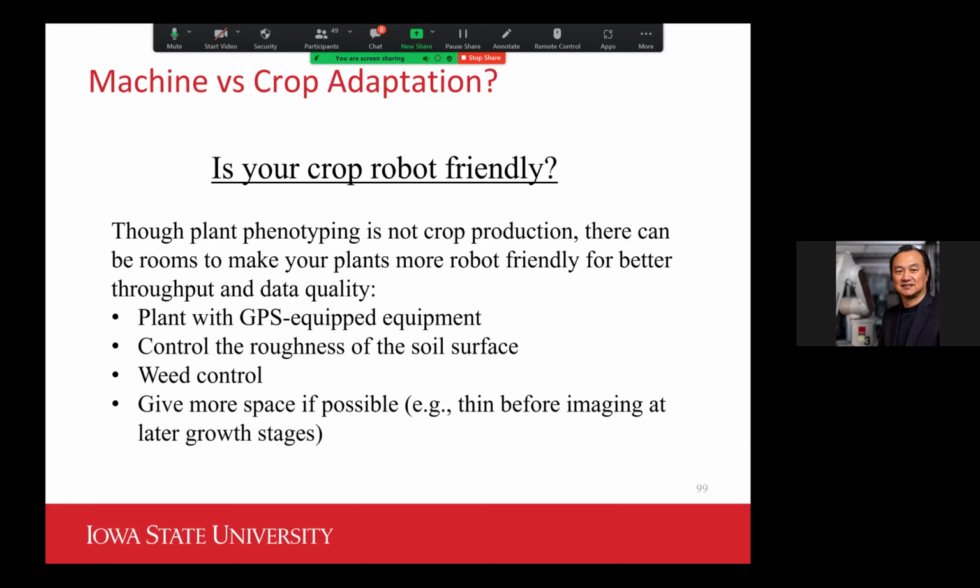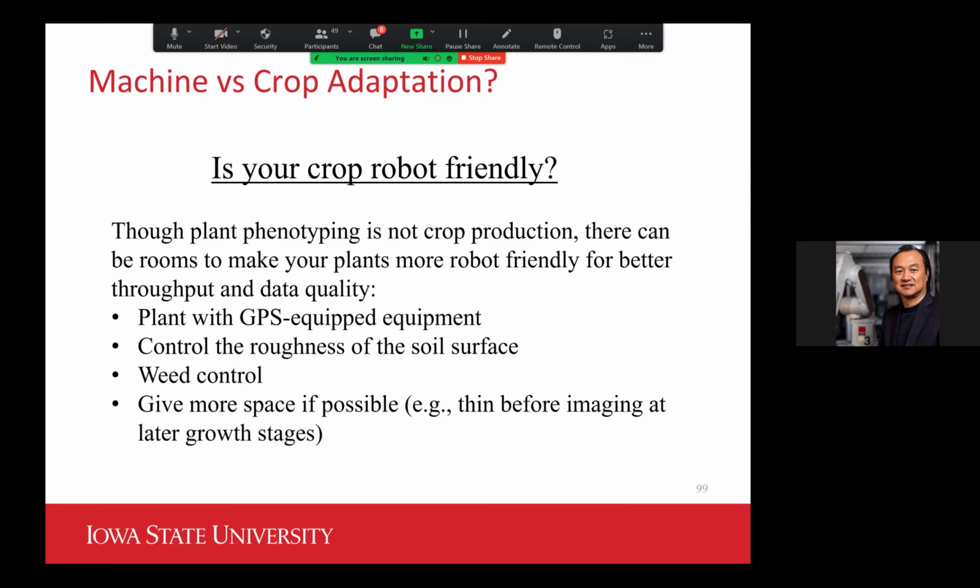I really think we should think about how we can mutually facilitate each other. For example, is there any chance you can plant your crop with GPS-equipped equipment? Then that would allow the robot to follow the planting path. The path is already there, right? Also, can we have a better way to control the roughness of the soil surface in the field, so the robot would have better stability when running in the field? And can we do diligent work to control weeds, so there would be a better way to see the plants in the field?